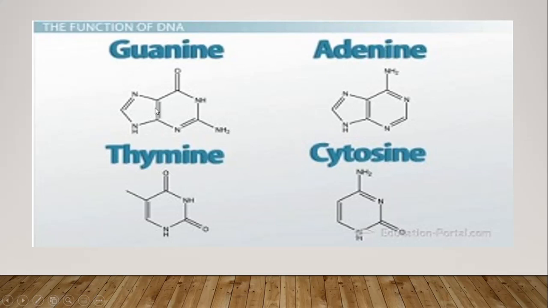This is guanine with two aromatic rings, this is adenine with two aromatic rings, and all the nitrogenous bases are called nitrogenous because they have amine groups, nitrogen and amine groups inside the rings. As you can see, they have an amine group, amine group, amine group. So they are called nitrogenous bases because they have amine groups and nitrogens inside their aromatic rings along with carbons.